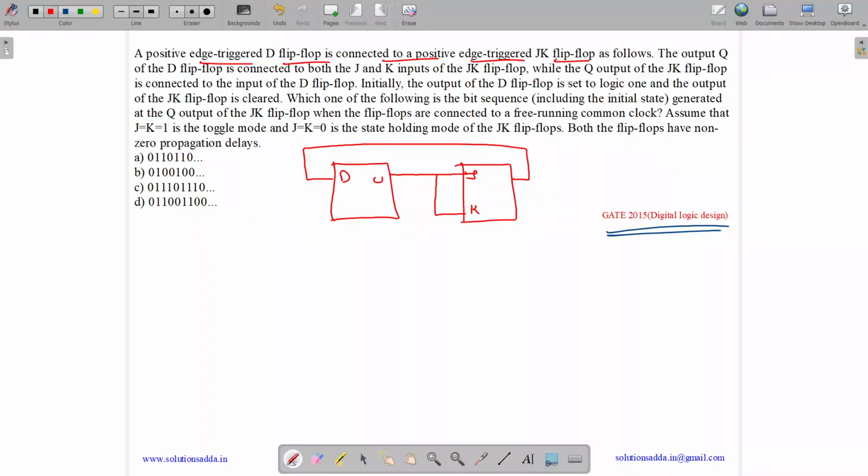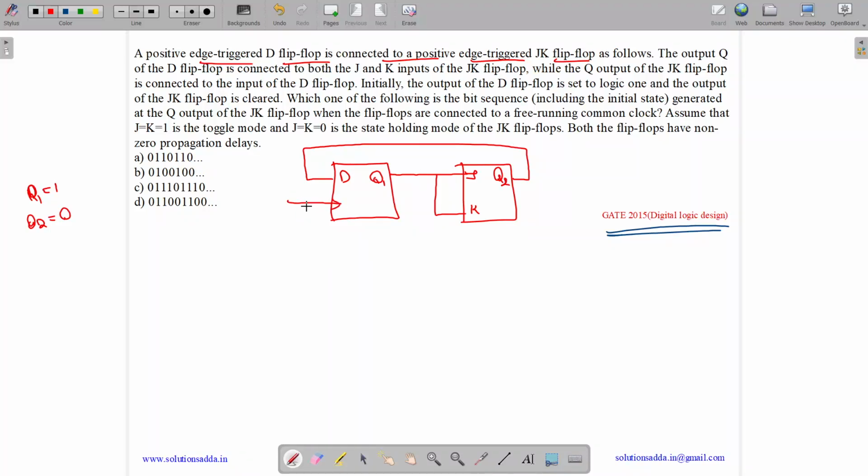Initially, let us assume this is Q1, this is Q2. Initially, the output of the D flip-flop is set to logic 1. So initially D is 1, this means Q1 is 1, and the output of the JK flip-flop is cleared, which means Q2 equals 0 initially. Which one of the following is the bit sequence including the initial state generated at the Q output of the JK flip-flop when the flip-flops are connected to a free running common clock?